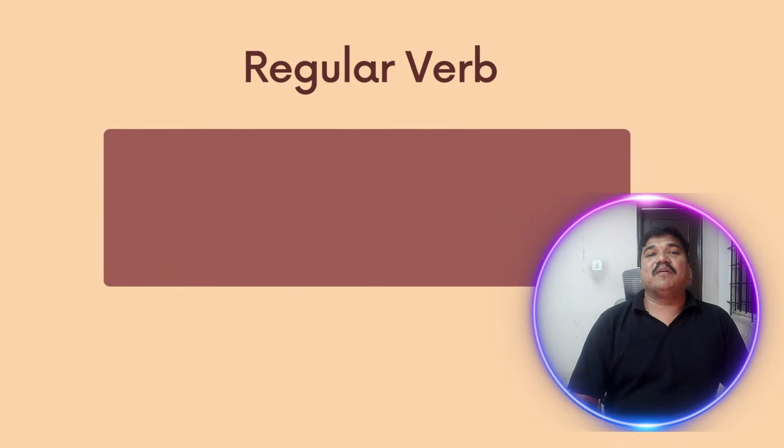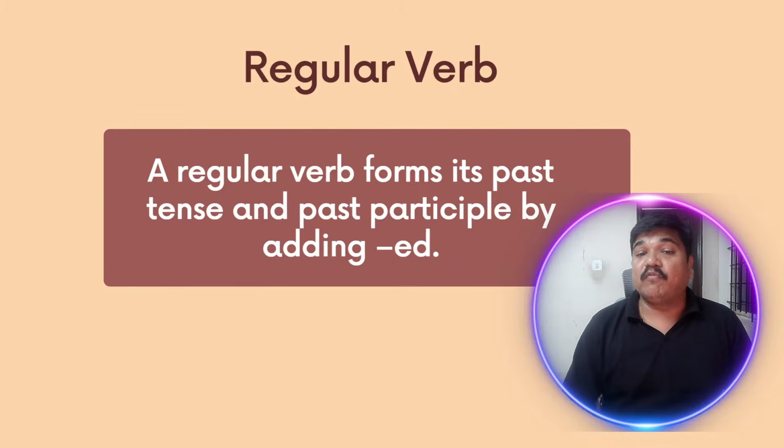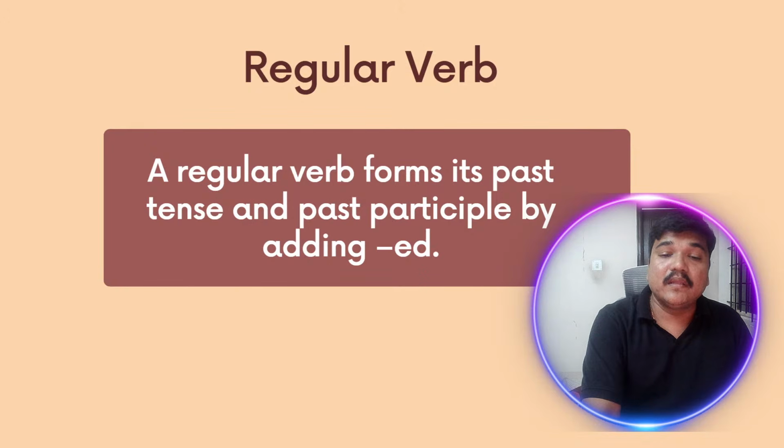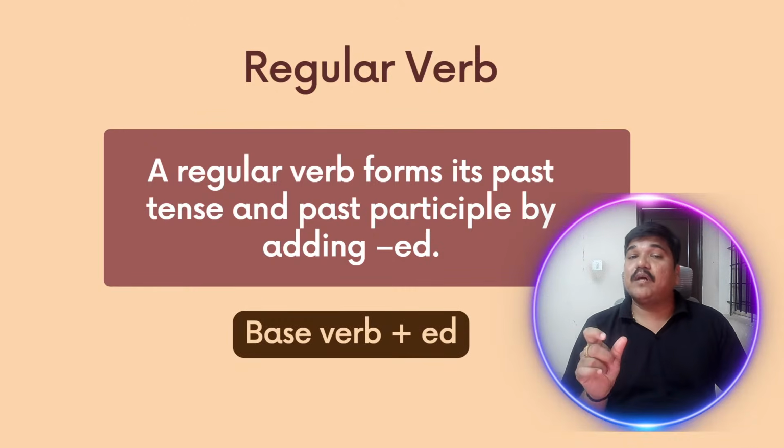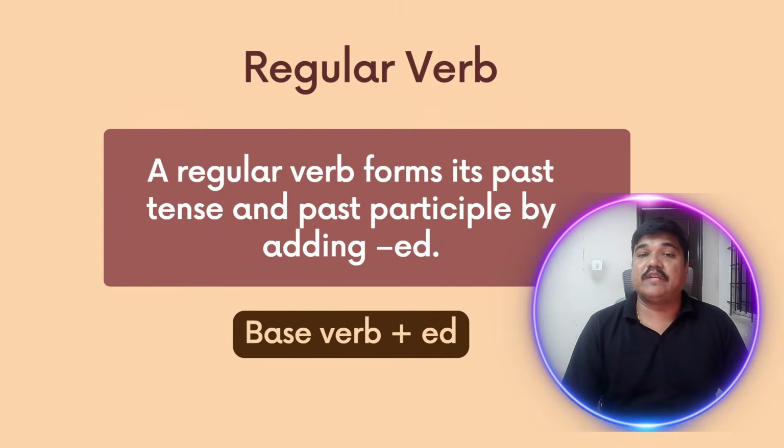So what are regular verbs? A regular verb forms its past tense and past participle by adding ed. Please remember this: its past form and past participle form are formed by adding ed. So base verb plus ed becomes its V2 form and V3 form also.